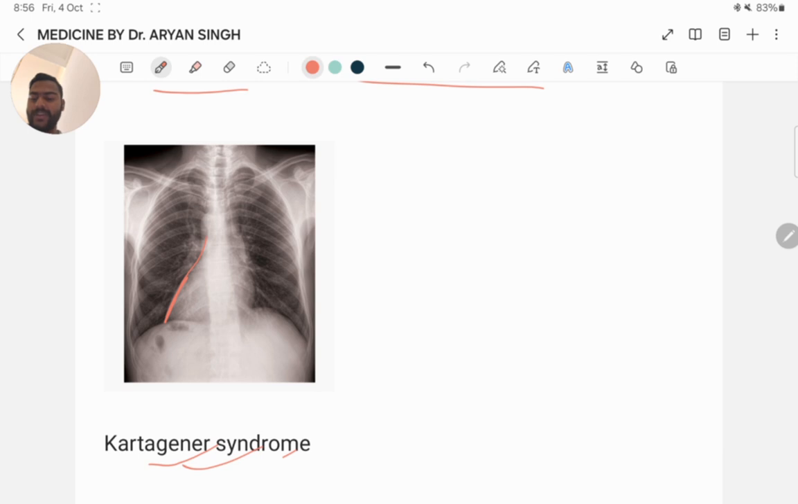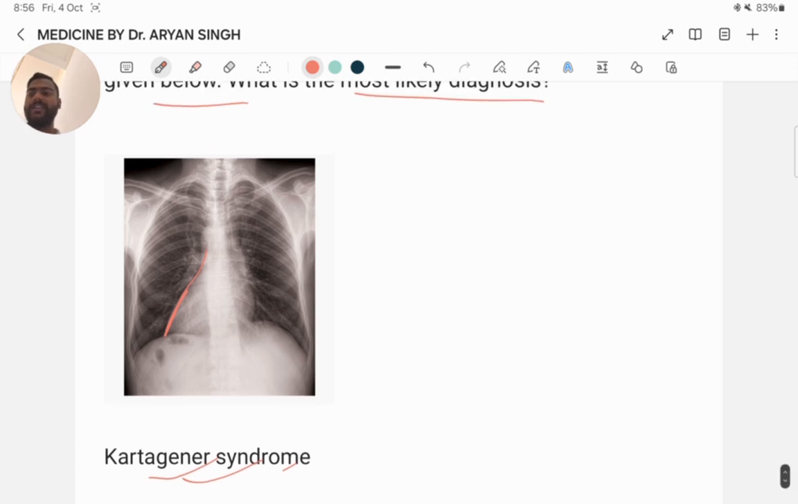Kartagener syndrome, because Kartagener syndrome is characterized by a triad of what? Situs inversus, dextrocardia, seen on chest X-ray, chronic sinusitis and bronchiectasis. The recurrent lung infections in this case are consistent with the chronic respiratory issues seen in Kartagener syndrome. The dextrocardia noted here in the chest X-ray supports this diagnosis.